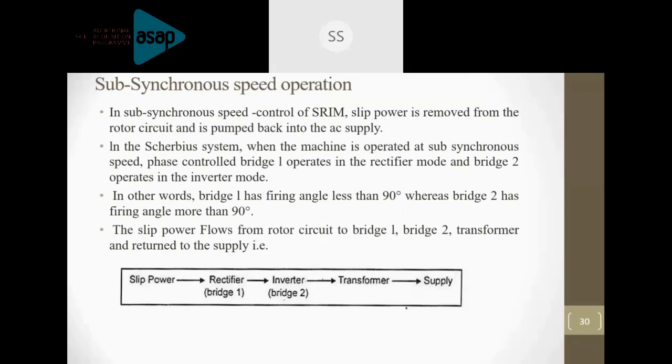So we will see them. Now have a look at the second point here. This system is used for both subsynchronous and super synchronous speed operation. Okay, this is another difference. Static Kramer drive can be used only for subsynchronous speed operation, but the static Scherbius drive can be used for both subsynchronous speed operation and super synchronous speed operation. Go to the next slide.